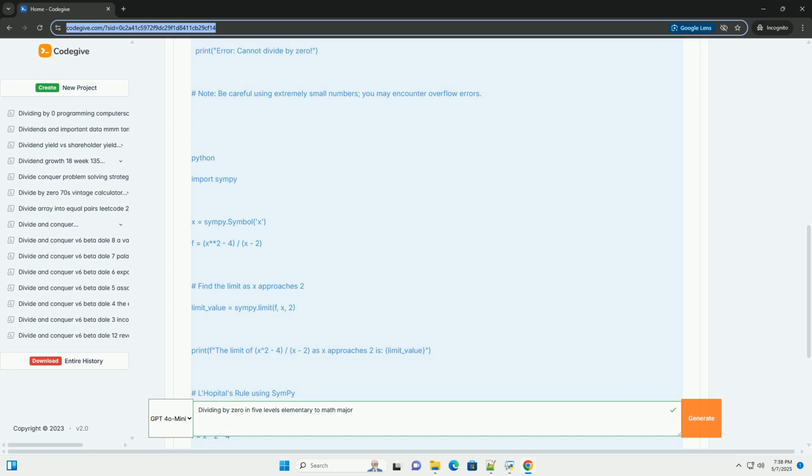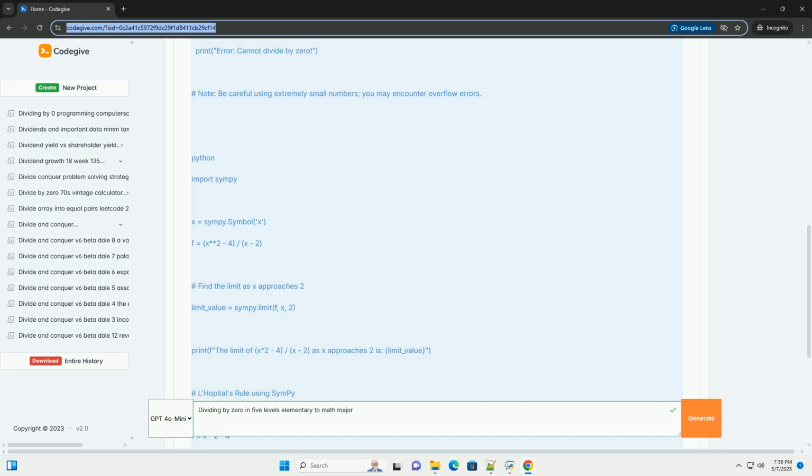Examples include 0/0, infinity/infinity, 0*infinity, infinity-infinity, 1^infinity, 0^0, and infinity^0.